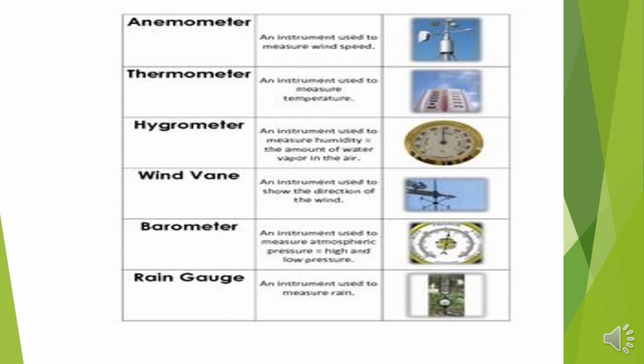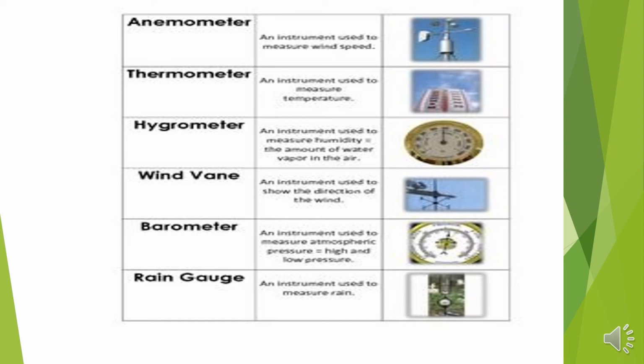We usually use it in our home as well. Okay, hygrometer. Why do we use it? An instrument used to measure humidity, the amount of water vapor in the air. Once again, hygrometer, an instrument used to measure humidity, the amount of water vapor in the air.